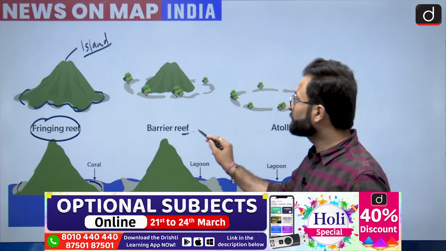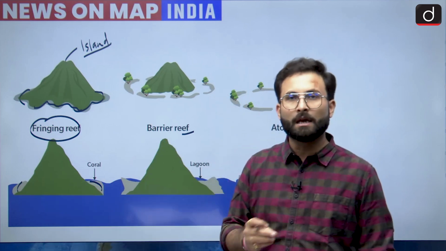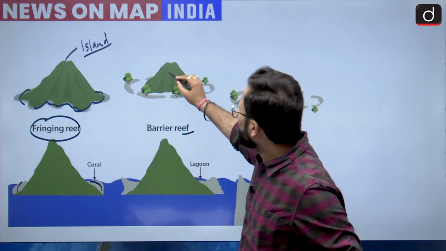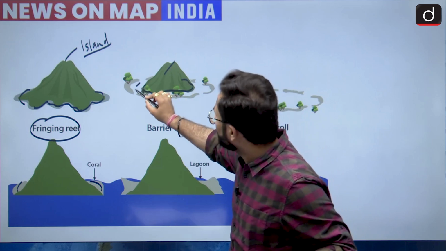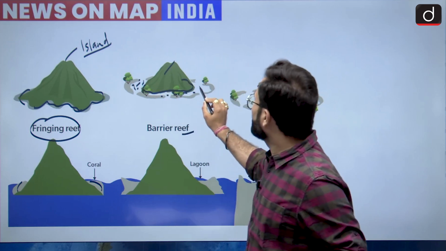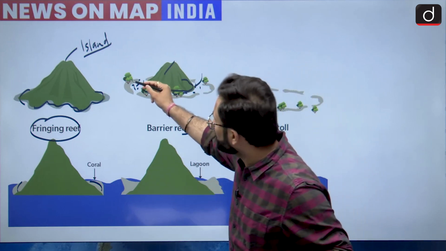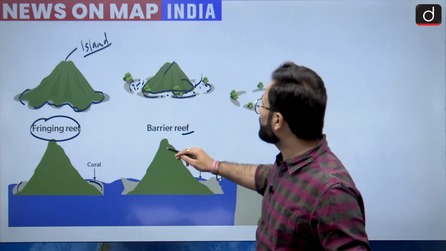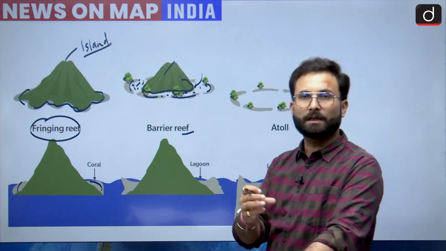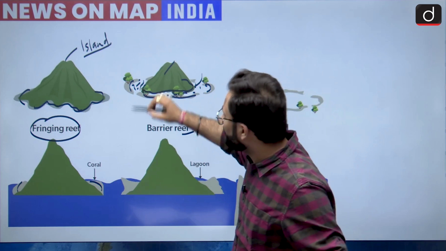Now barrier reefs. Barrier reefs are the reefs which are around the island, but there is an interaction with the water as well. Here you can see this is the island, and we have this area wherein water can come inside. Such reefs are barrier reefs because they are the barrier here, trying to make sure that less and less water comes inside, but again water will find its way, so there will be a little bit of water.